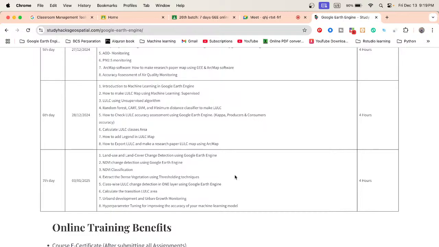Then we talked about class-wise land use land cover change detection, and calculating the transition area of land use land cover, urban development or urban growth monitoring or urban expansion mapping, as well as hyperparameter optimization. We also discussed these things because hyperparameter optimization is important in machine learning to increase the accuracy, and how we can easily use it.